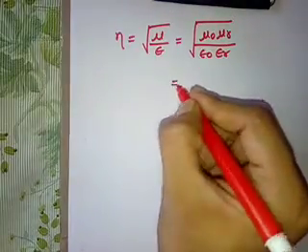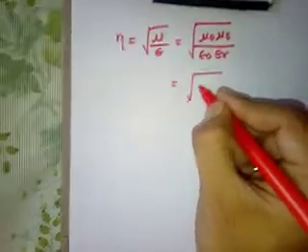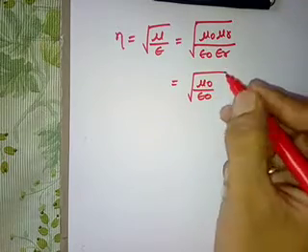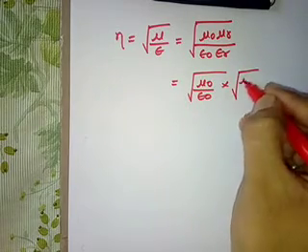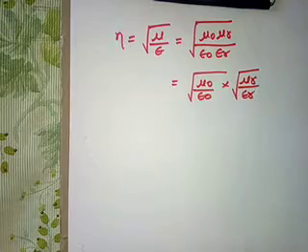I can write it as square root of mu naught upon epsilon naught into square root of mu r upon epsilon r.